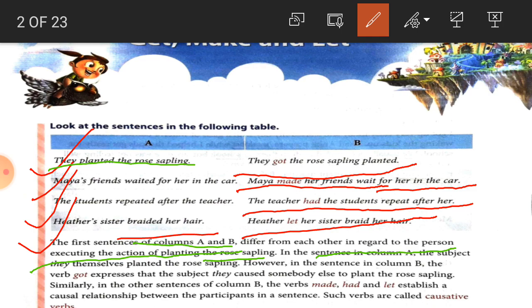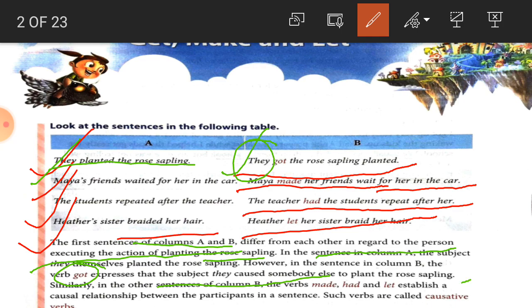So here, in the first sentence, the person executing the action of planting the sapling is different. In the sentence, they planted the rose sapling, it means that they themselves planted the rose sapling. But in column B, they got the rose sapling planted, it means that the work is not done by them. Now students, in column B the verb got expresses that they caused somebody else to plant the rose sapling.